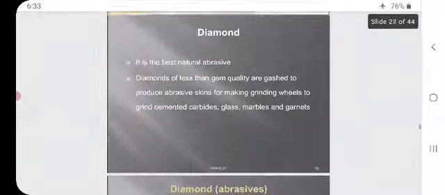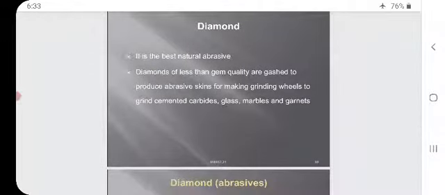Diamond. It is the best natural abrasive. Diamond is the best of the best.